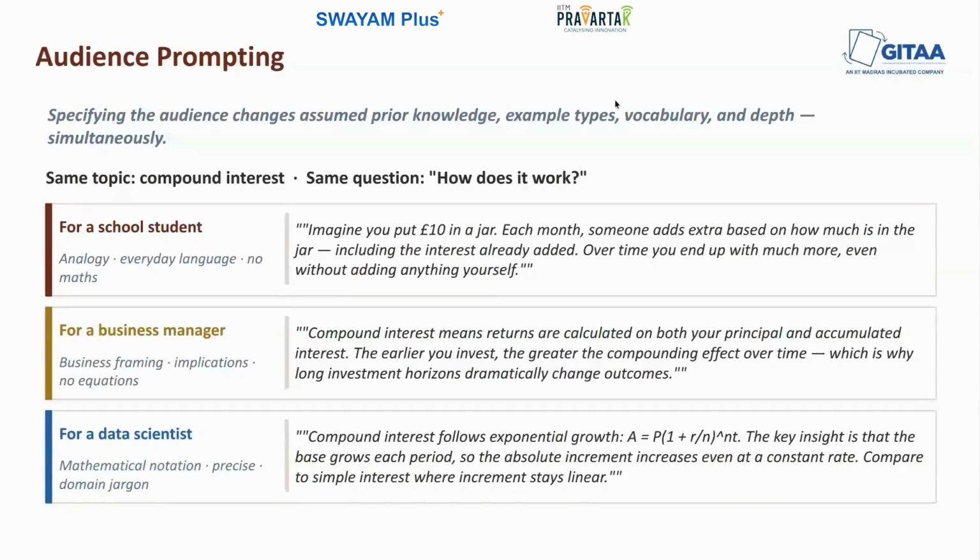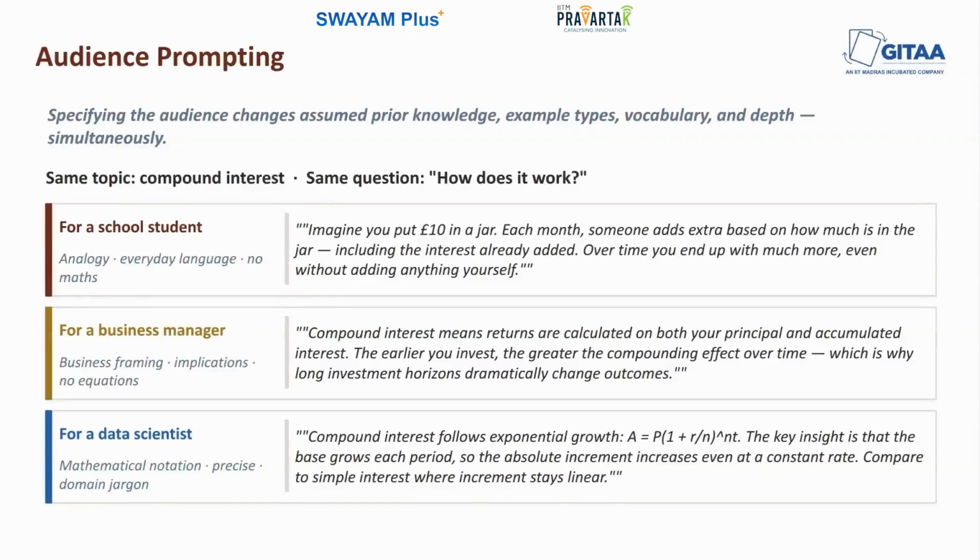So, the three examples that we looked at: for a school student, it explains using an analogy about money in a jar. The manager explanation uses business investment framing. And the data scientist explanation uses the mathematical formula and discusses the relationship between simple and compound growth. Now, none of these outputs required instructions about vocabulary, depth, or example types. The audience specification generated all of that automatically.